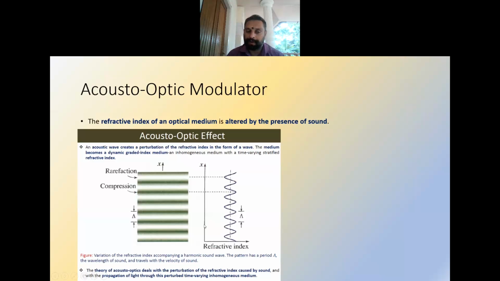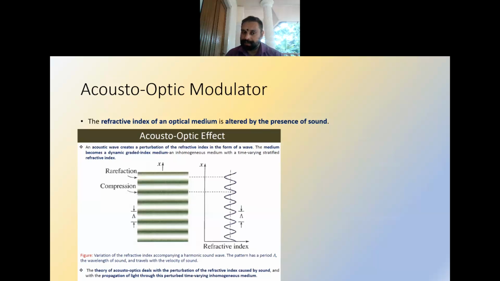When the light passes through this perturbed, time varying medium, it gets modulated. That means it will be similar to a diffraction grating, so the different wavelengths will be directed to different directions.